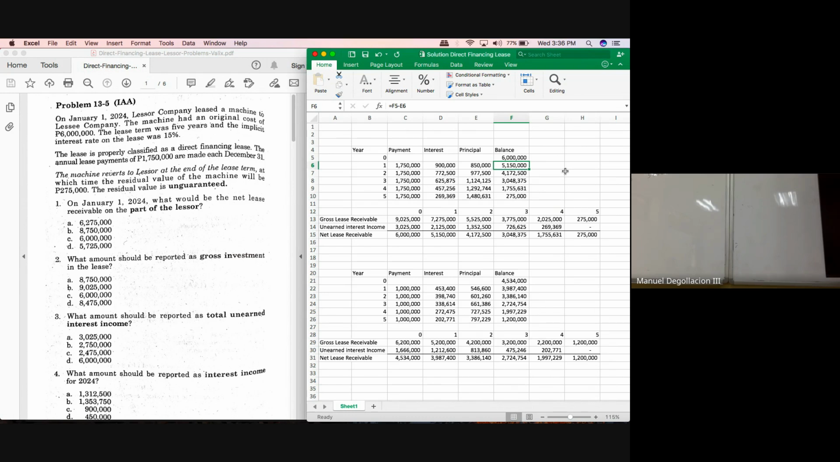Alternative solution, class. Okay, you know that your receivable will be everything that you would be receiving from the lessee. But you would ask, why is the amount to be reported in the financial statement not simply the receivable? What do I mean? How much was our gross receivable, class? It was 9,025,000, correct? And then how much did we collect during the year? 1,750,000. How much is 9,025,000 minus 1,750,000? How much na? 7 million?